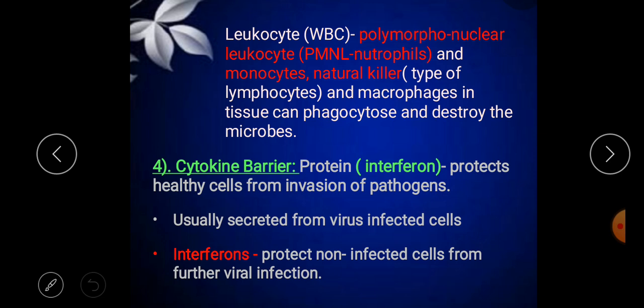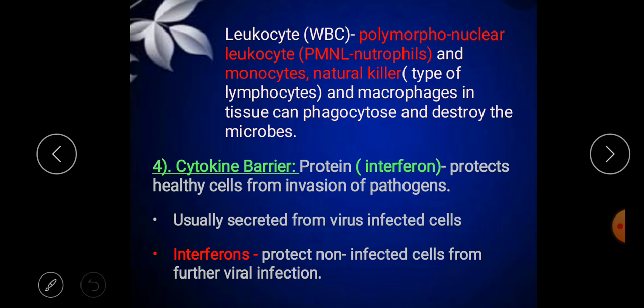The next one is the cytokine barrier, the last one. So what are these cytokines? These are substances secreted by certain cells of the immune system which affect other cells, and these are proteins which protect the non-infected cells.